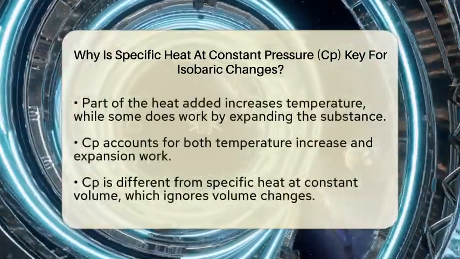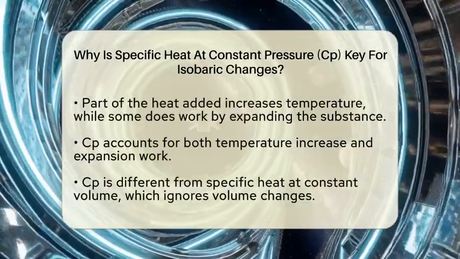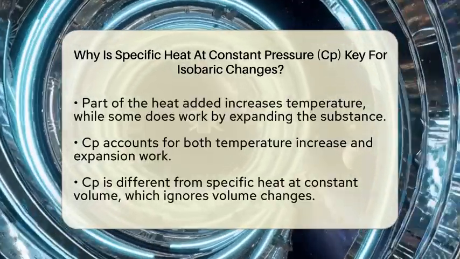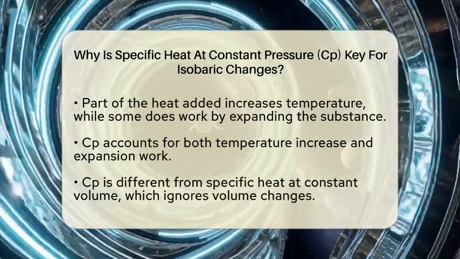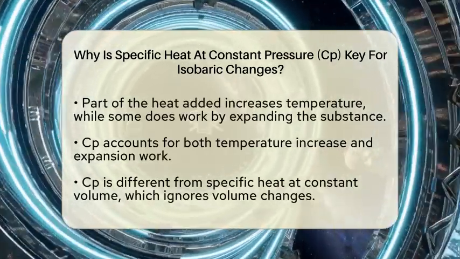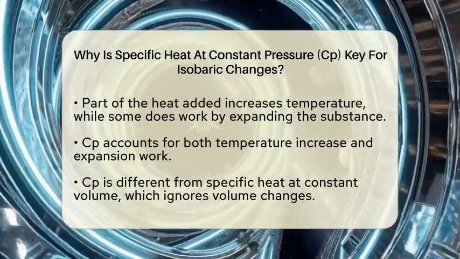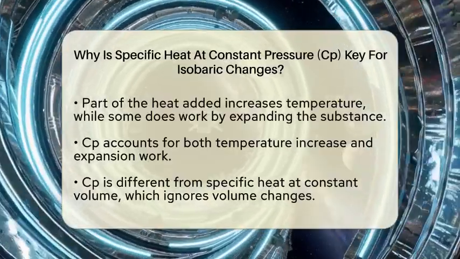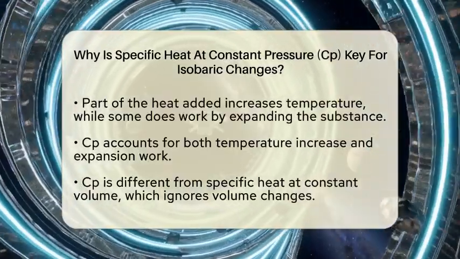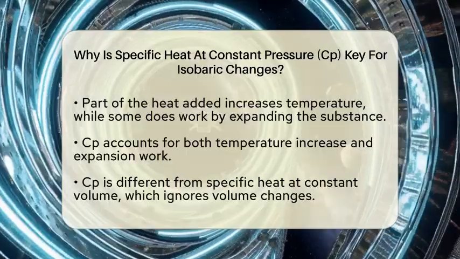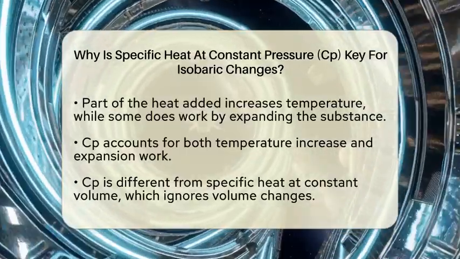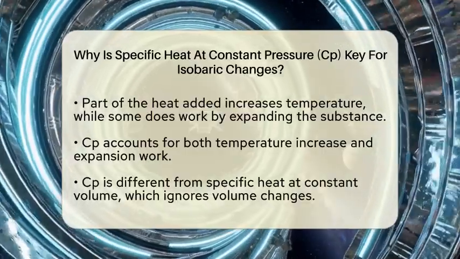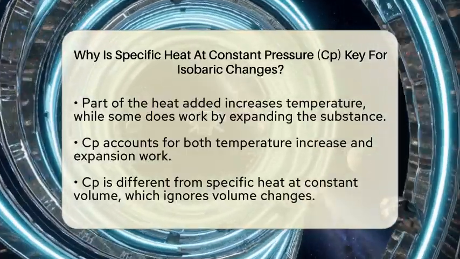Specific heat at constant pressure, or CP, tells us how much heat energy is needed to raise the temperature of 1 unit of mass of a substance by 1 degree when the pressure stays fixed. It's different from the specific heat at constant volume, which only considers heating without any change in volume. Because in an isobaric process the volume can change, CP includes the energy used for that expansion work.